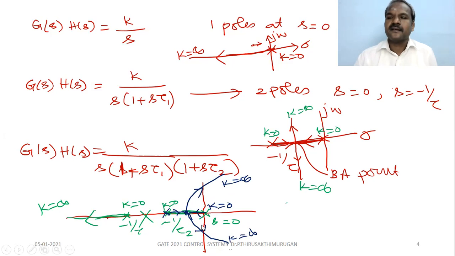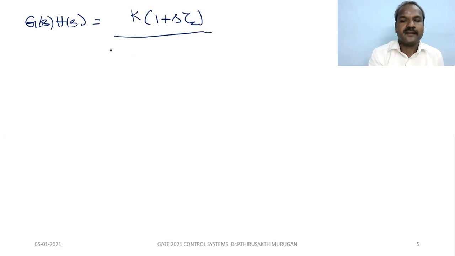Understand or not? So next, if you have one zero in the numerator, what is the shape? G of s h of s equal to k times 1 plus s tau z, divided by s into 1 plus s tau 1, 1 plus s tau 2.